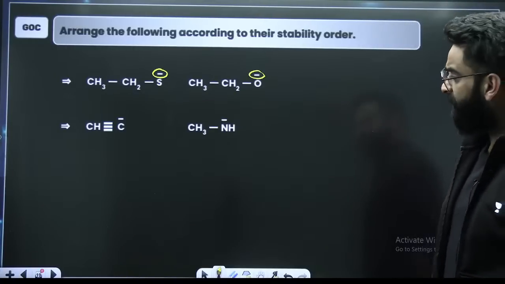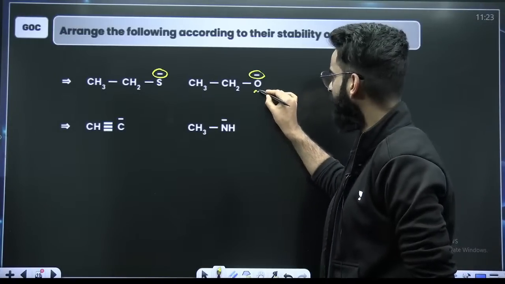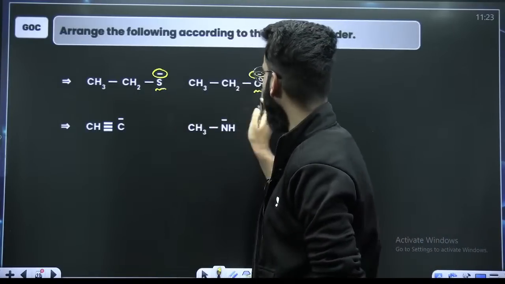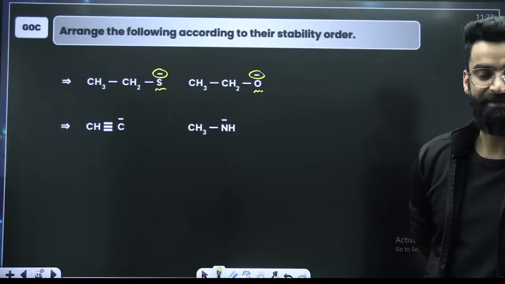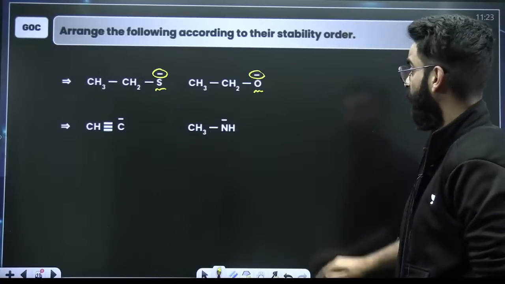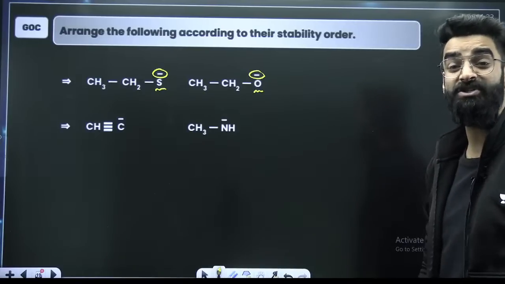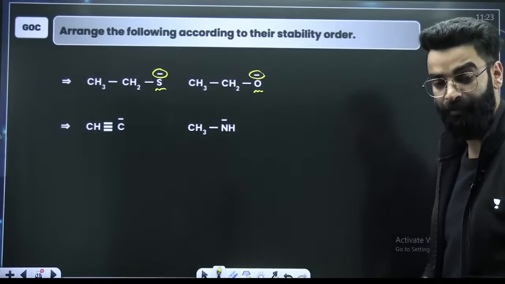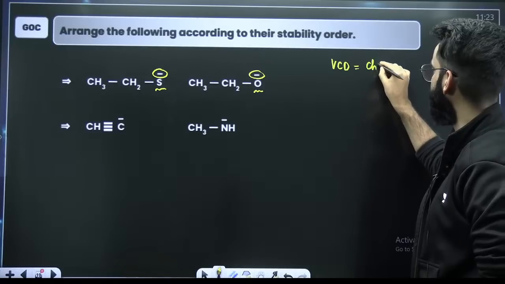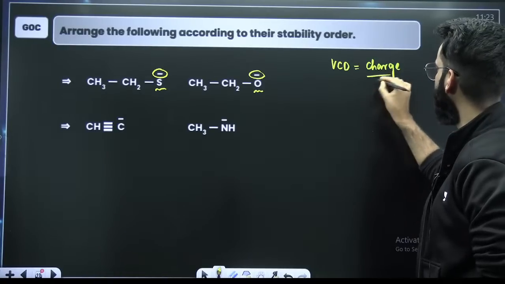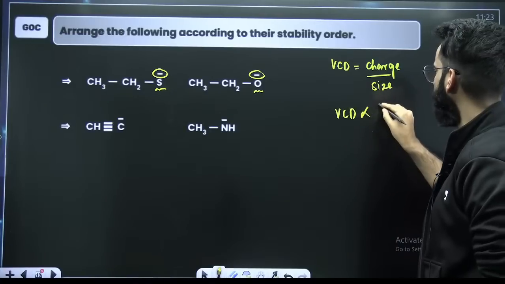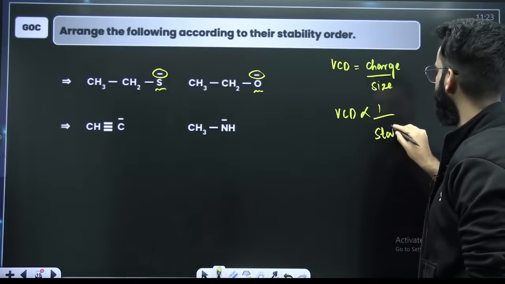First of all, you need to identify whether oxygen and sulfur belong to same period or same group. Oxygen and sulfur, they belong to same group, right? Whenever you see stability of charges on the elements which belong to same group, you see it on the basis of volume charge density. Volume charge density is charge on the species divided by size of the species, right? And you must be knowing now, volume charge density is inversely proportional to stability.